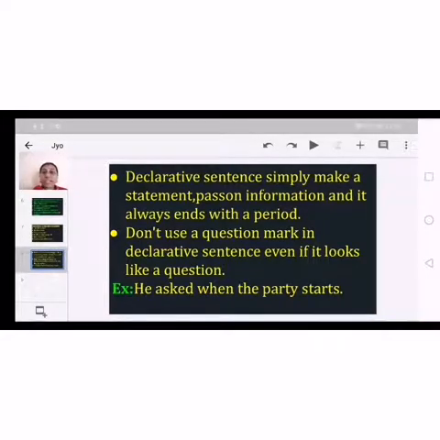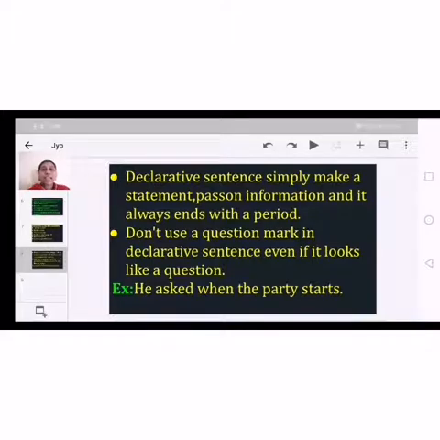Okay, but he is not asking exactly when will the party begin or when the party starts. Simply, if we mention when does this party start, then we can use the question mark and add it as an interrogative statement. But here, he asked when the party starts.